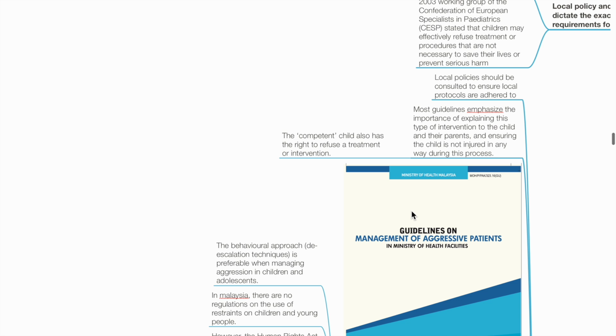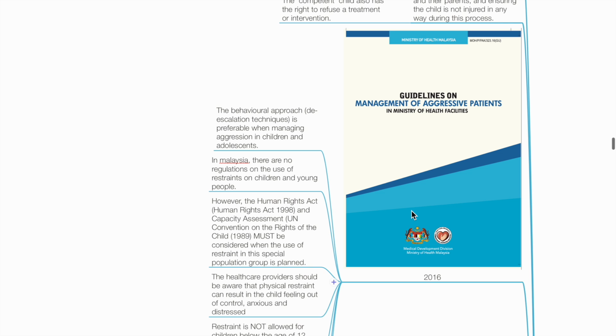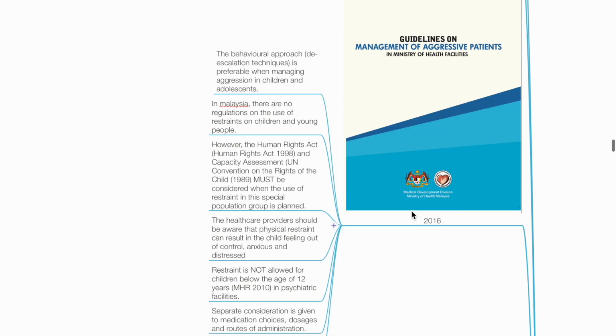Most guidelines emphasize the importance of explaining this type of intervention to the child and their parents, and ensuring that the child is not injured in any way during the process. The competent child also has the right to refuse a treatment or intervention. In Malaysia, the 2016 Guidelines on Management of Aggressive Patients states that the behavioral approach de-escalation techniques is preferable when managing aggression in children and adolescents.